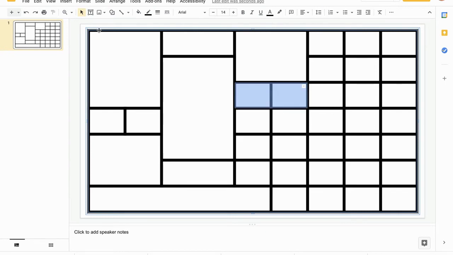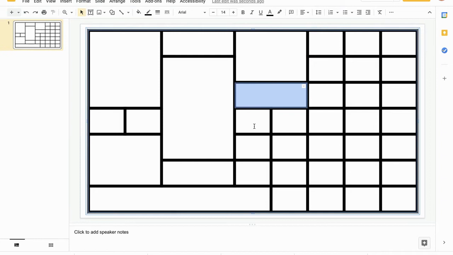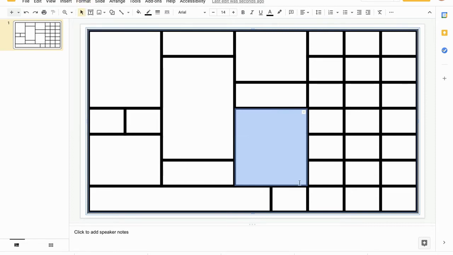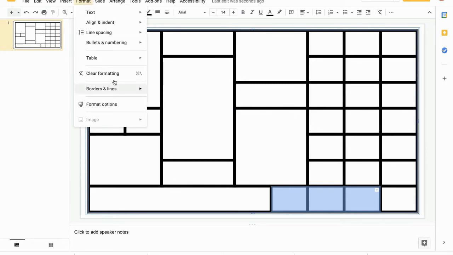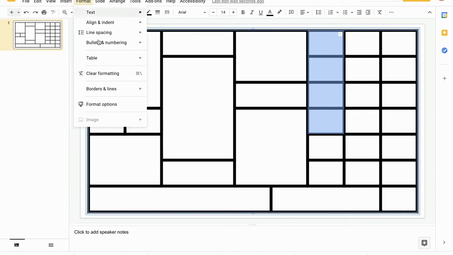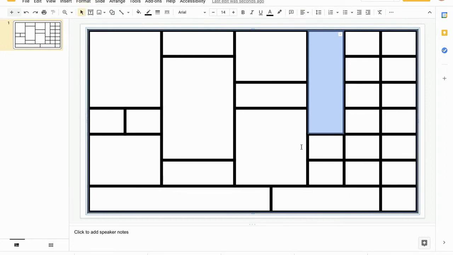I think I might do a little double one here. Format, Table, Merge Cells. We're just going to keep doing that all the way through the entire table that you have here. Maybe these 3. And really mix up how you got your thicknesses of your rectangles. So lengths and thicknesses.